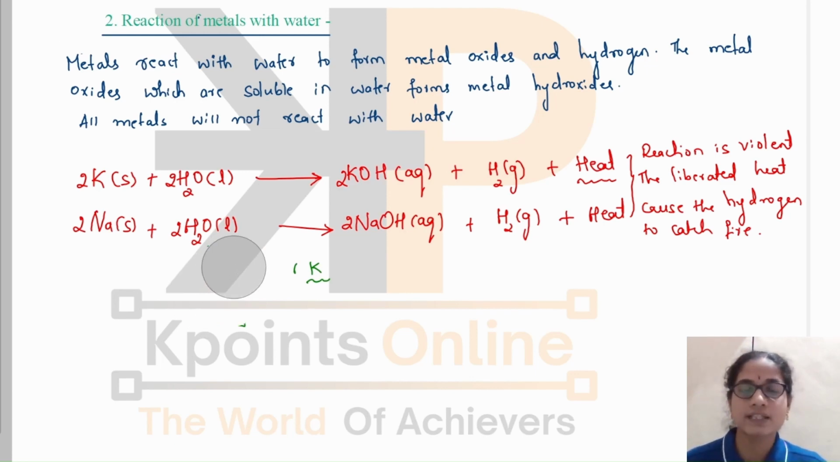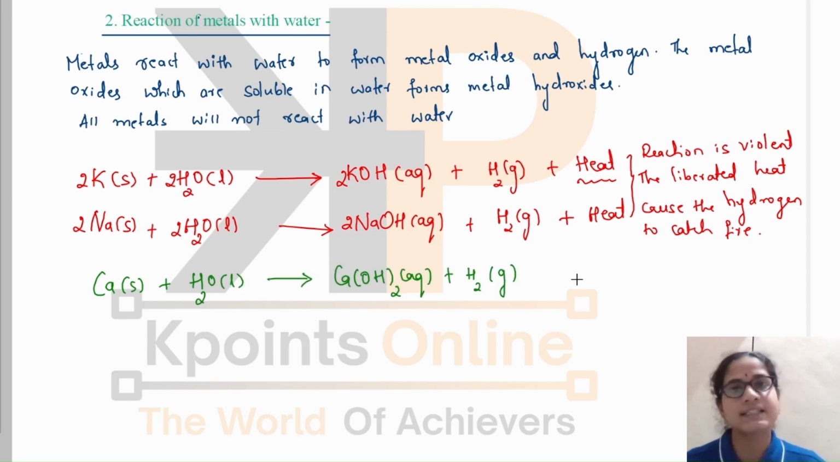Okay, now let us see how other metals react with water. Calcium also reacts with cold water to form calcium hydroxide. But this reaction is not as violent as that of potassium or sodium. It is less violent. Here also there is liberation of heat, but the heat evolved is not so much as to cause hydrogen to catch fire.